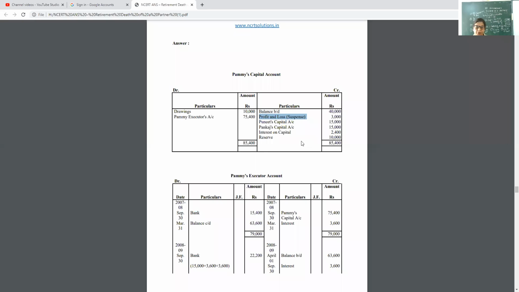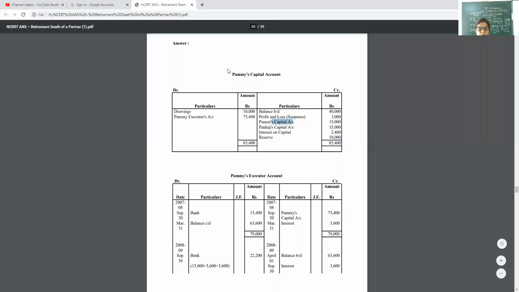Generally, the question of death in the exam is related to general entries. See, now these two for goodwill, and IOC debit to Pammi, reserve debit to Pammi, then Pammi to drawings, Pammi to Pammi's executor. Okay, clear? Then no need to prepare that executor account until and unless they tell you to make it. Otherwise, from here you will transfer the amount to bank and to balance c/d. To balance c/d or to Pammi's executor's loan account is also a correct word.